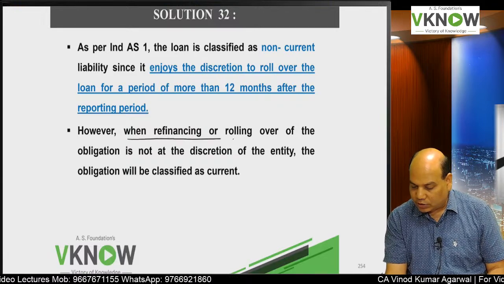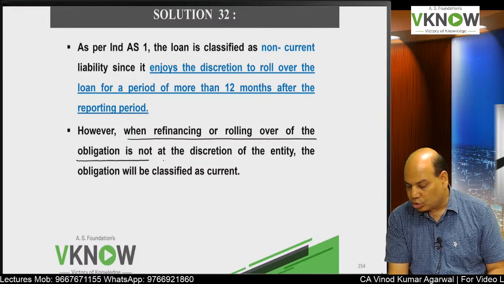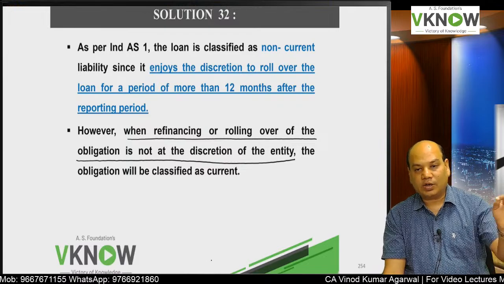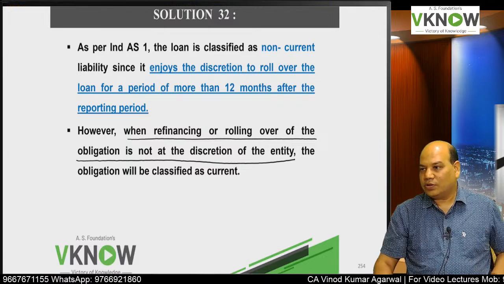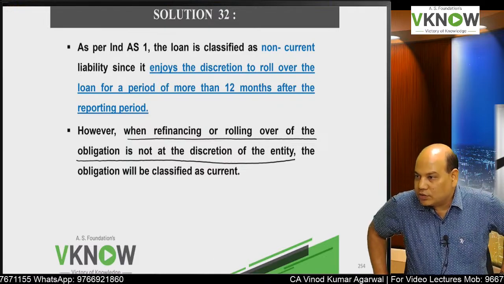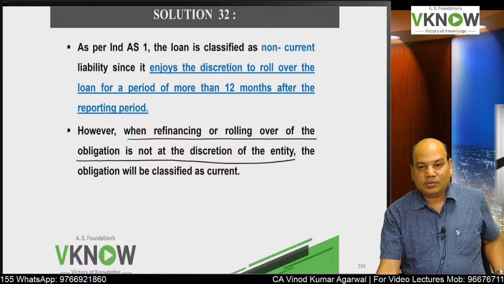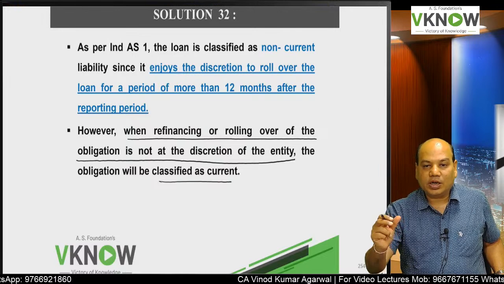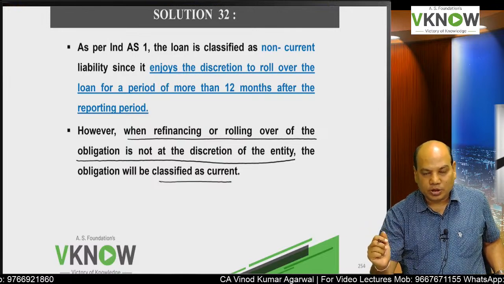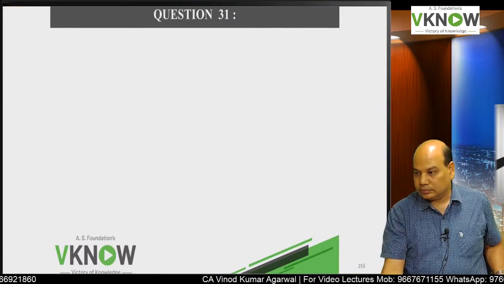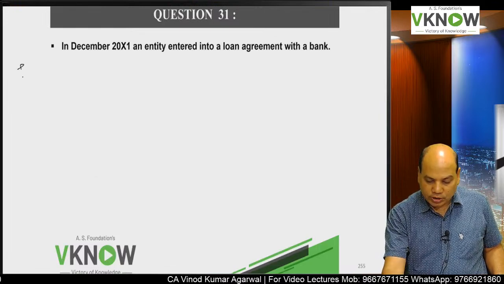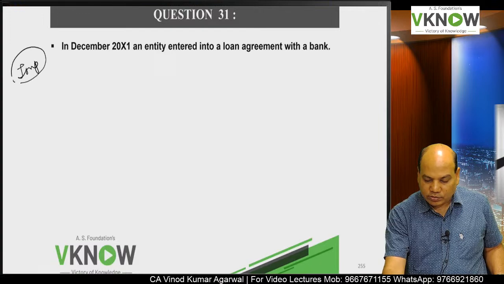However, when refinancing or rolling over of the obligation is not at the discretion of the entity, suppose they had added one more condition that this rollover is not at the discretion of the entity, then the answer will be current, because then it is payable after 3 months from the reporting date, within 12 months. Good question. Question number 31 is also important. You must revise it before the exam.